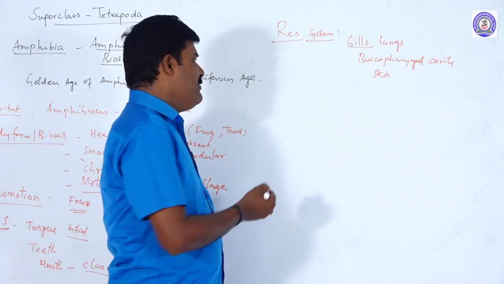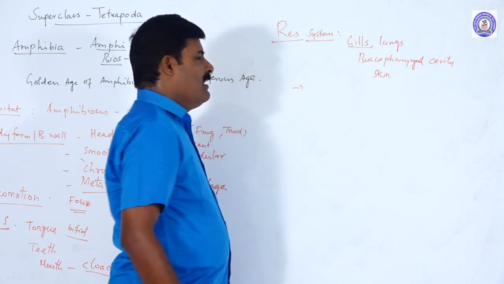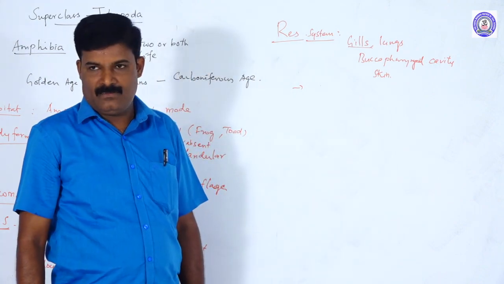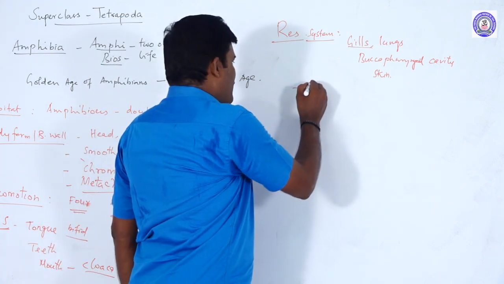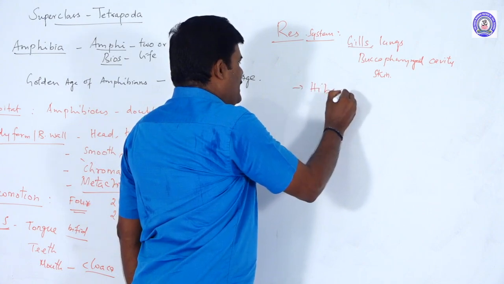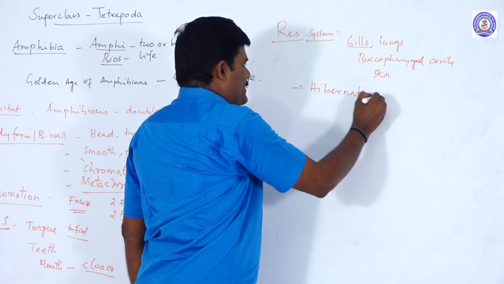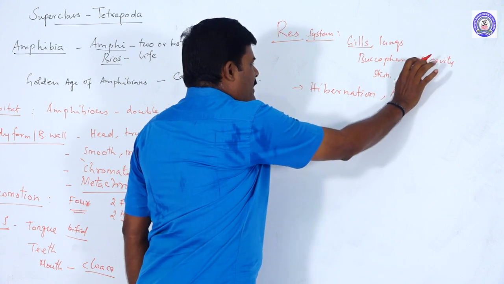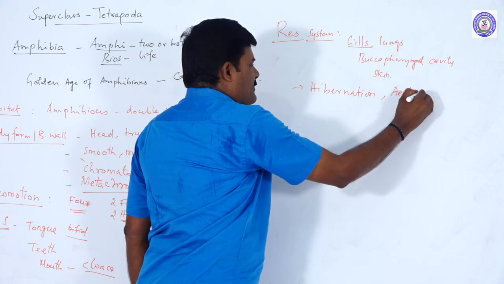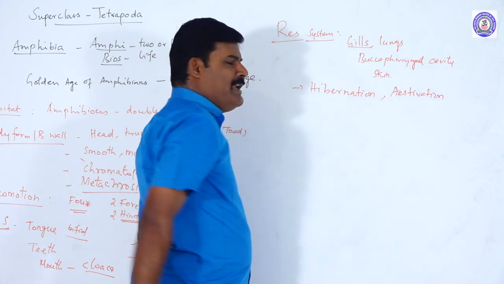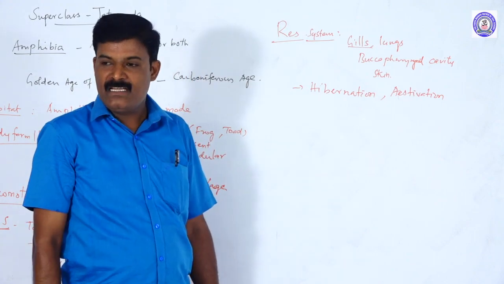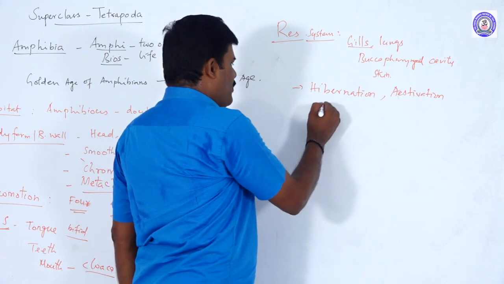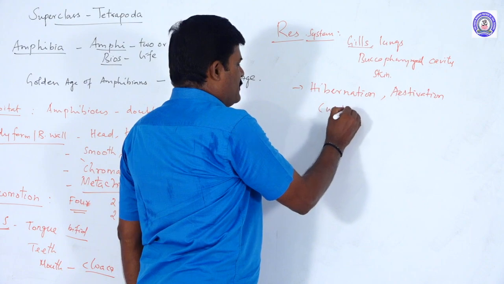And a special kind of adaptation is present in the frog. There are two: one is called hibernation, another one is called estivation. What is hibernation? That is winter sleep. Hibernation means winter sleep.